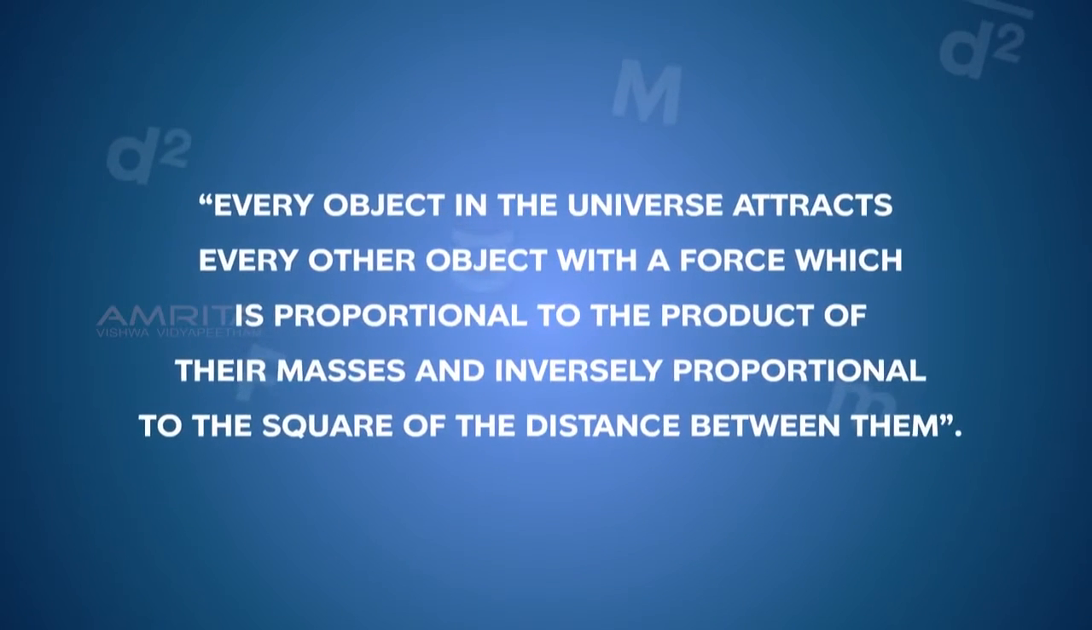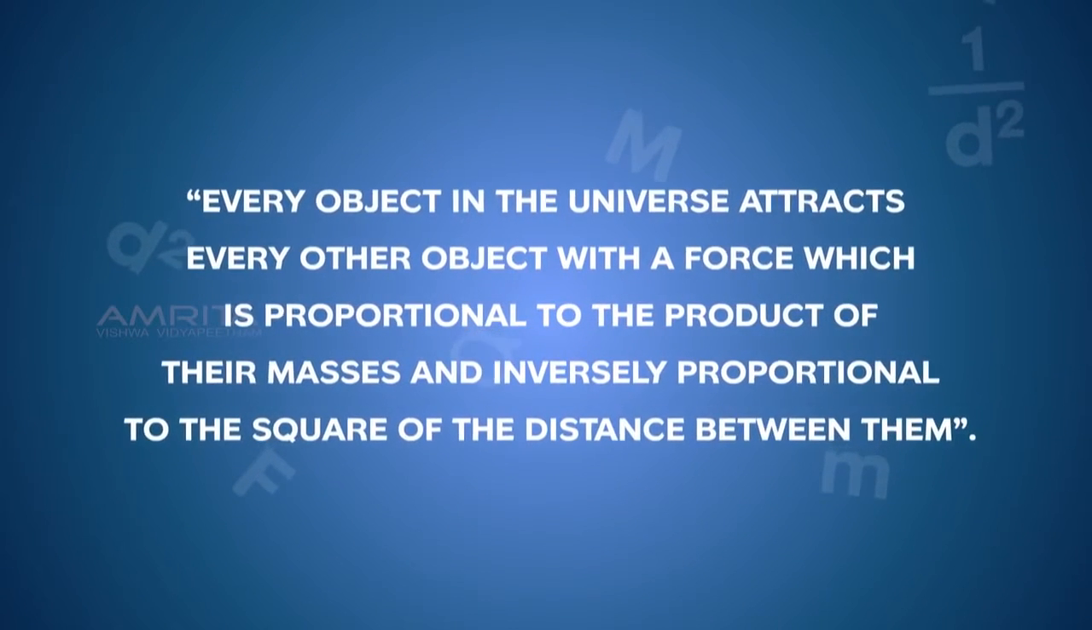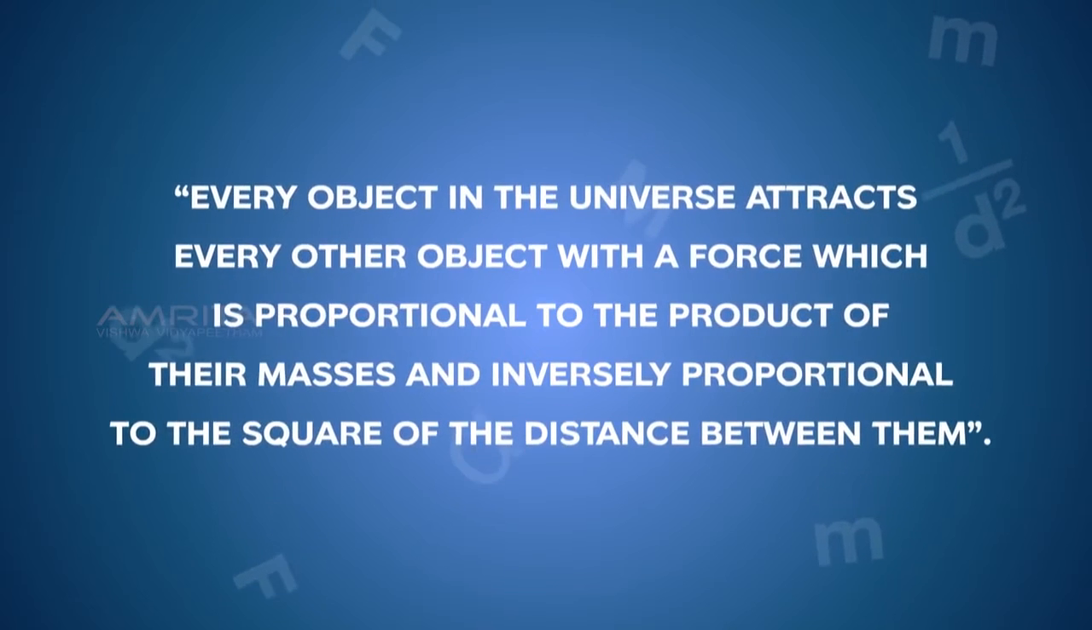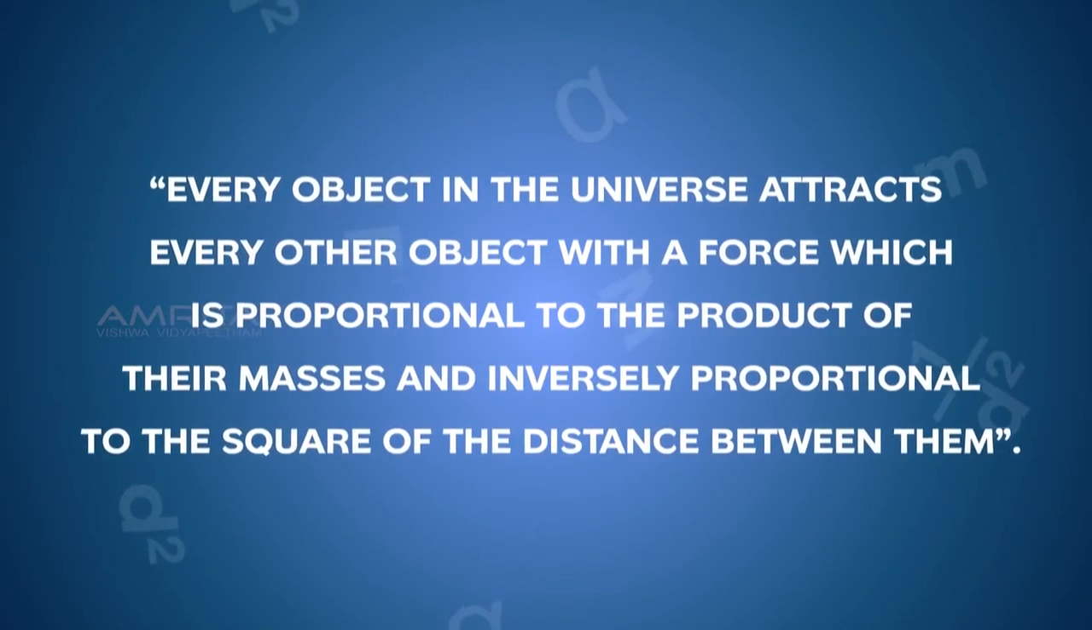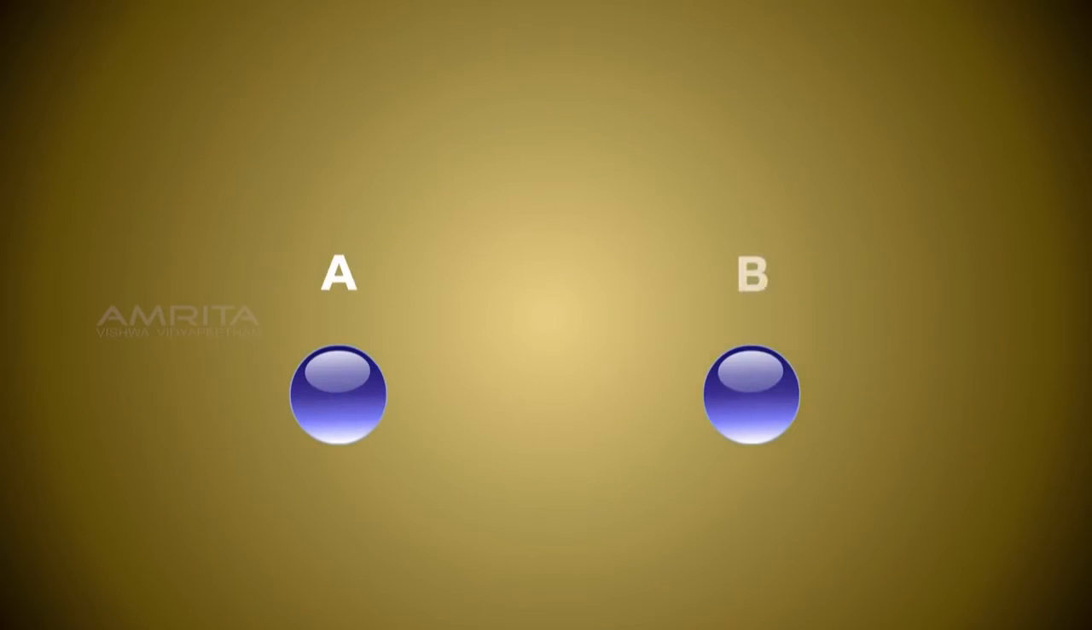Every object in the universe attracts each other with a force which is proportional to the product of their masses and inversely proportional to the square of the distance between them. Consider two objects A and B and their respective masses as capital M and small m. They lie at a distance d.